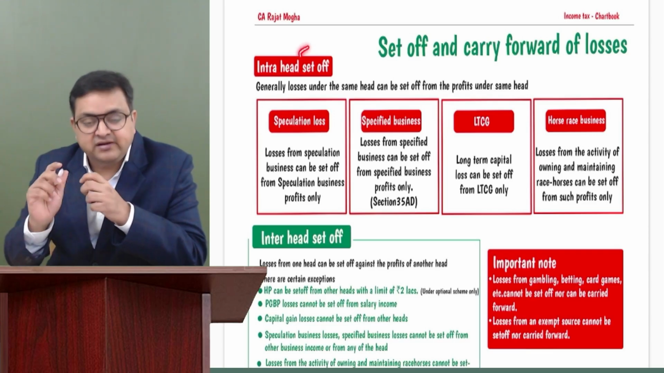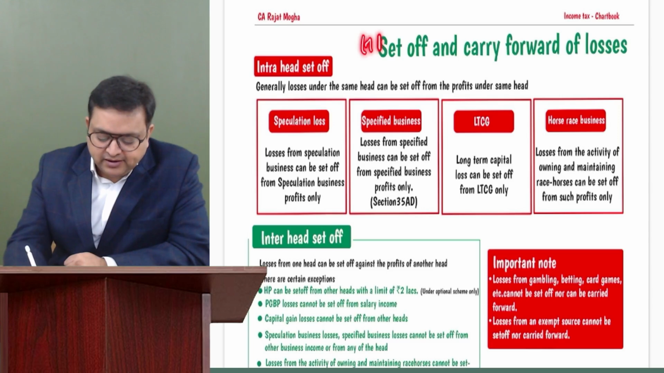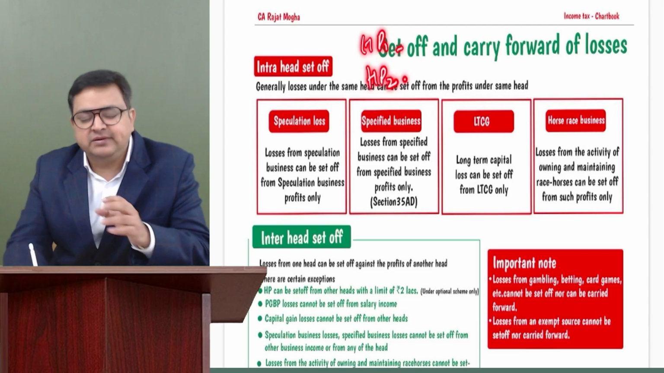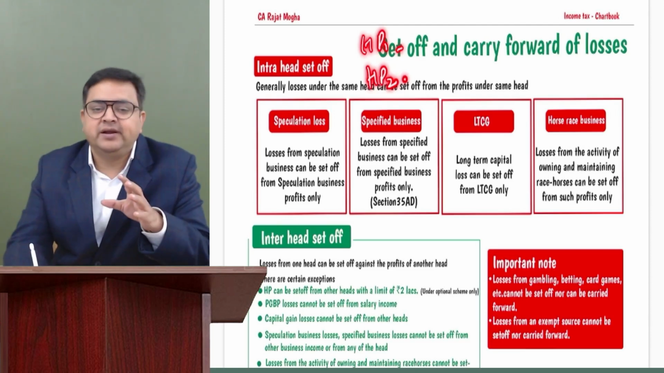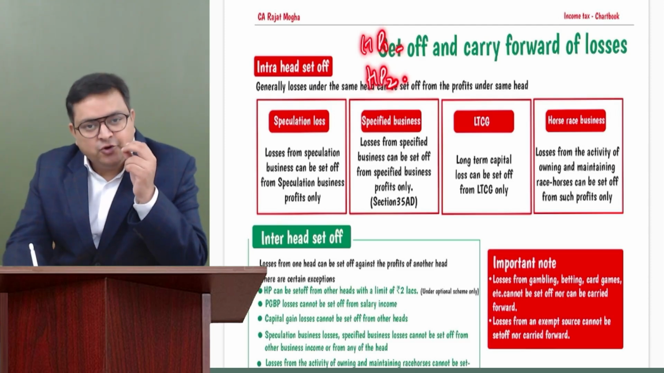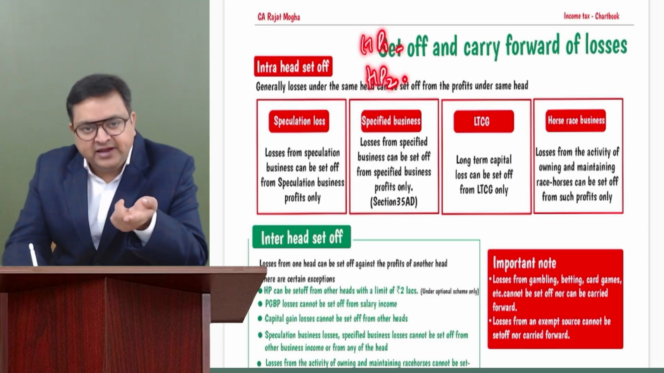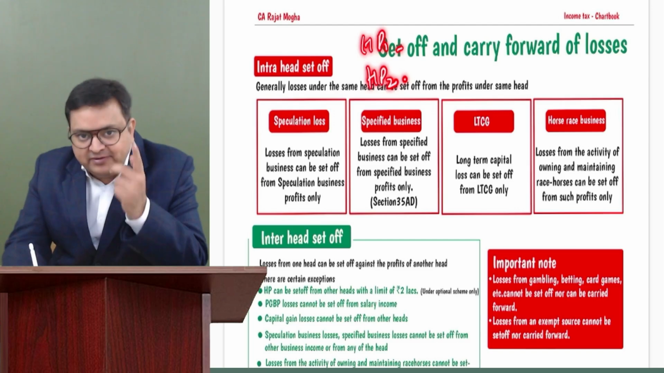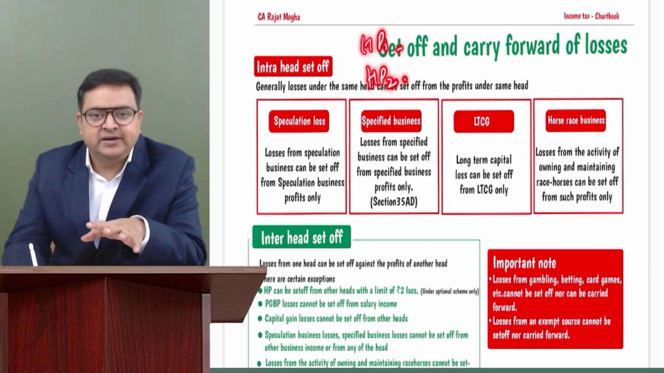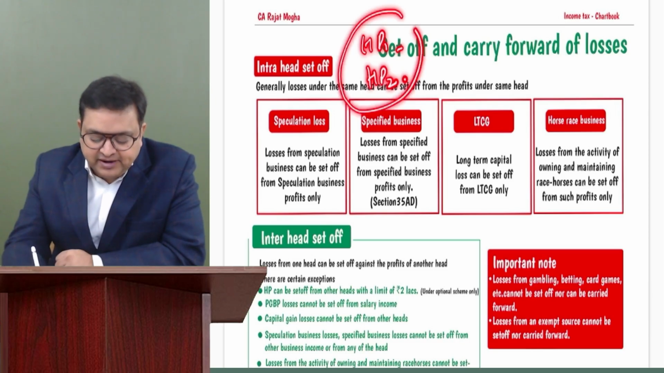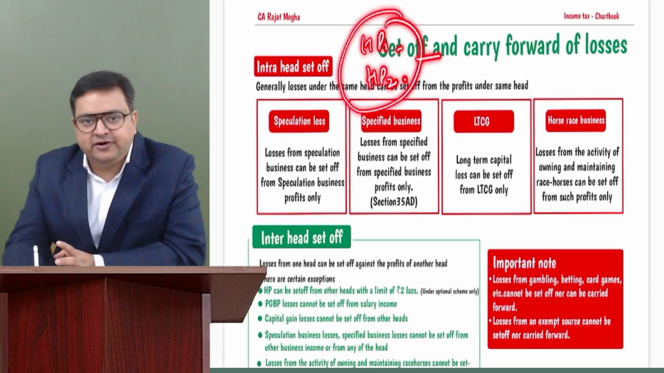So intra-head means house property 1, house property 2. Can house property 1 loss be set off from house property 2? Yes. Up to which limit? Within the head, there is no limit. Whether the assessee is following the optional regime or the default regime, there is no problem. When we set off house property loss from other heads, I'll tell you that there is a difference in optional regime and default regime. But within the same head, there is no issue and no limit at all, under both the regimes.